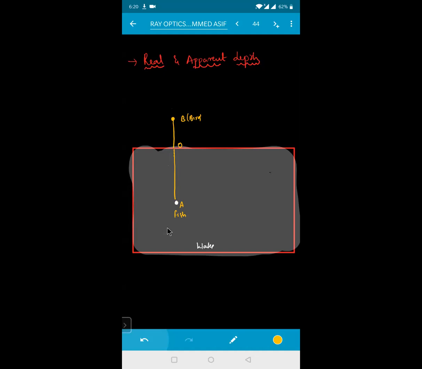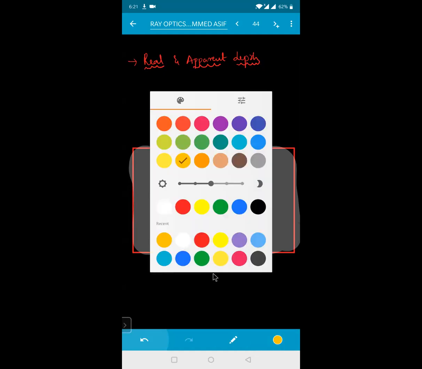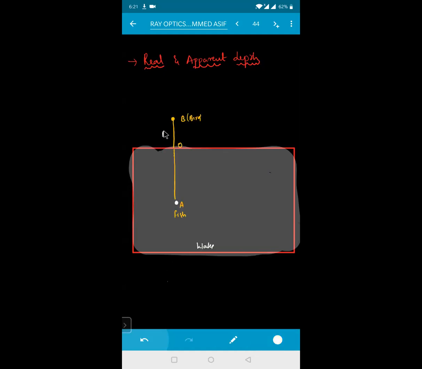Okay, so from here to here, this will be your real height, and this will be your real depth. Is the relation clear, beta? This is the position of the bird. So this is your real height of the bird from the surface of the water, and from the surface of the water, this is your real position of your fish. Now see, when the fish is seeing the bird, it appears to be somewhere above like this here. This will be equal to your B dash.